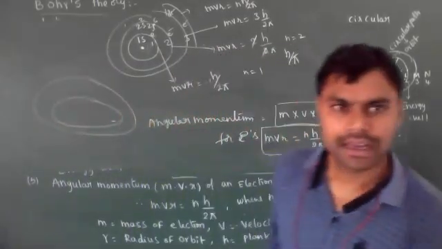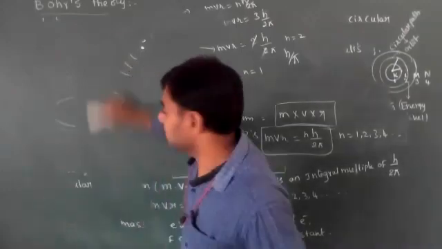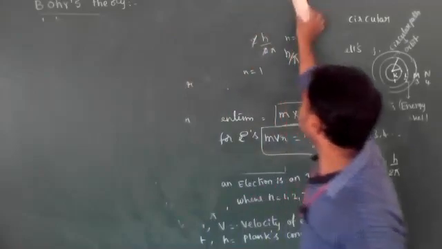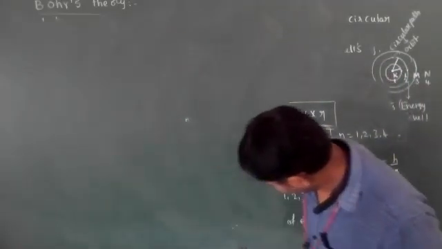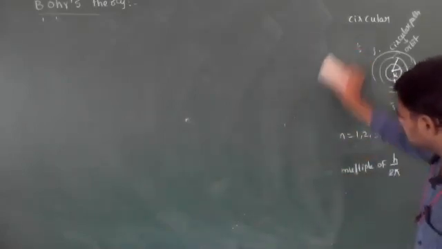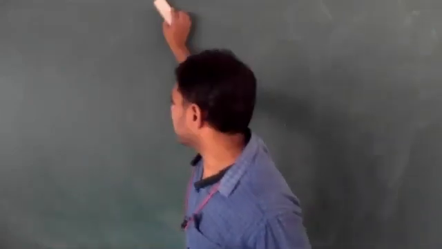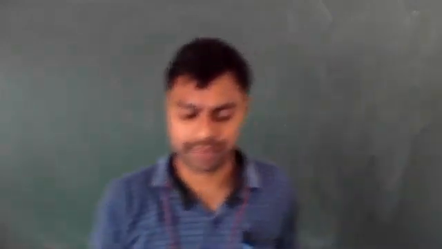Now let's see how Niels Bohr calculated the radius of orbits in the hydrogen atom. The important formulas, already mentioned, are the radius formula, energy formula, and velocity formula. Based on those formulas, we will discuss some applications. In the next class, I will give some important examples for problems related to these formulas.